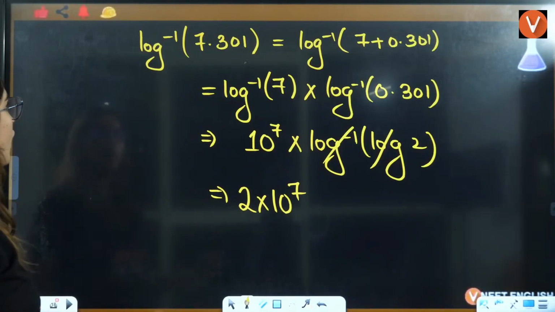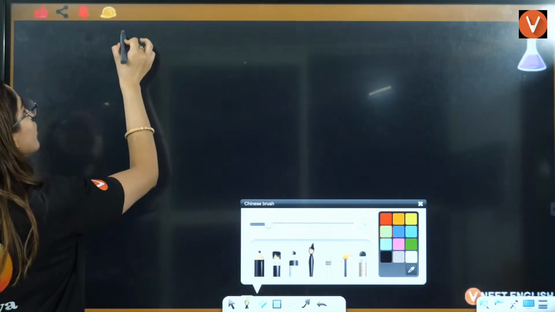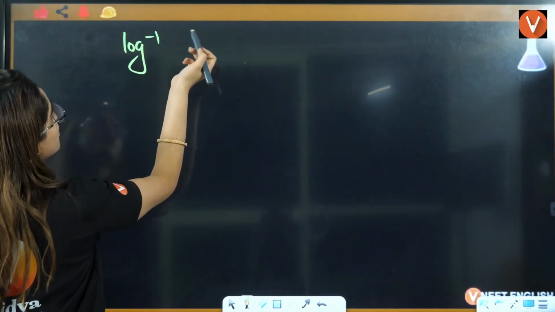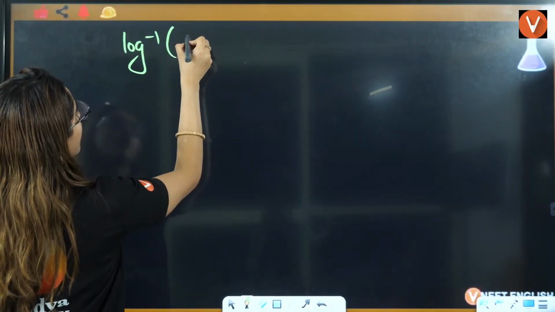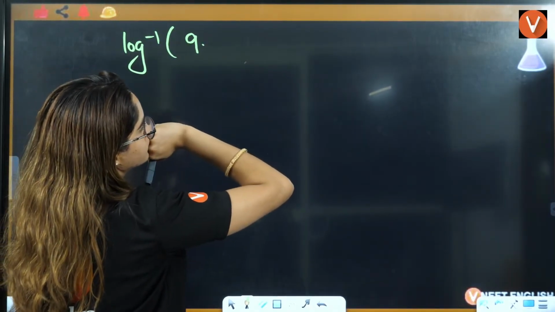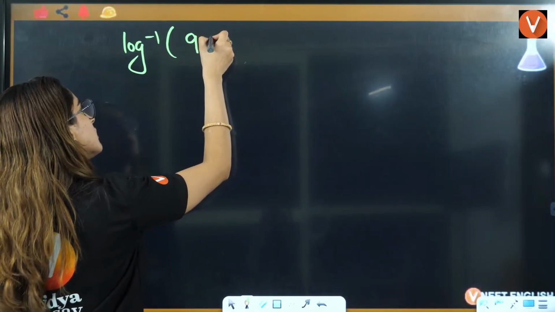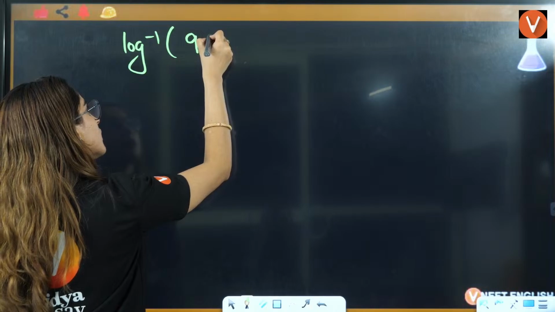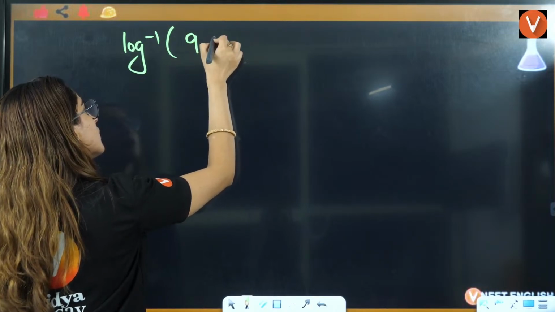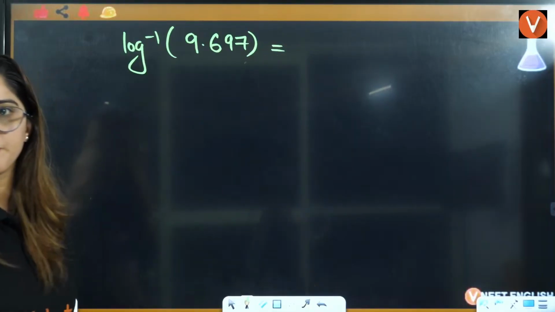Right? Now, I'll solve one more value for you here. Let's solve log inverse, they can also write antilog, for 9.697.